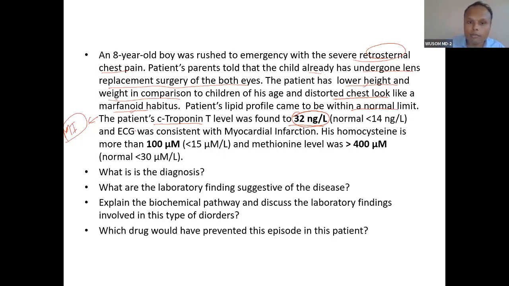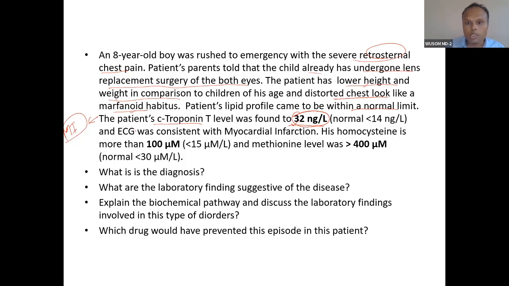So myocardial infarction, when troponin is high, that means this patient has pain, meaning physical symptoms, plus one biochemical parameter. If it is high, almost the diagnosis is done. ECG is also consistent with myocardial infarction. So myocardial infarction is done.